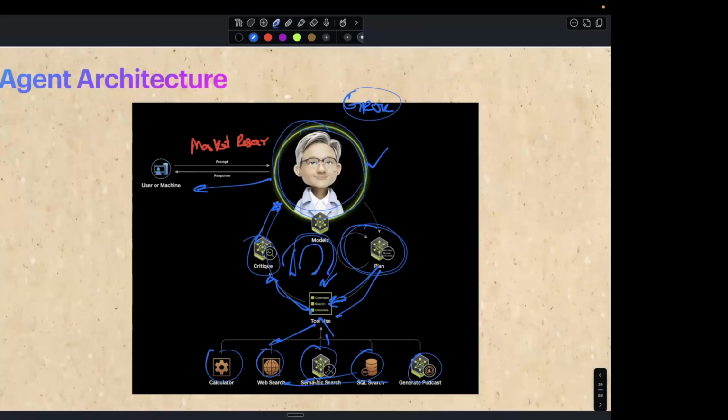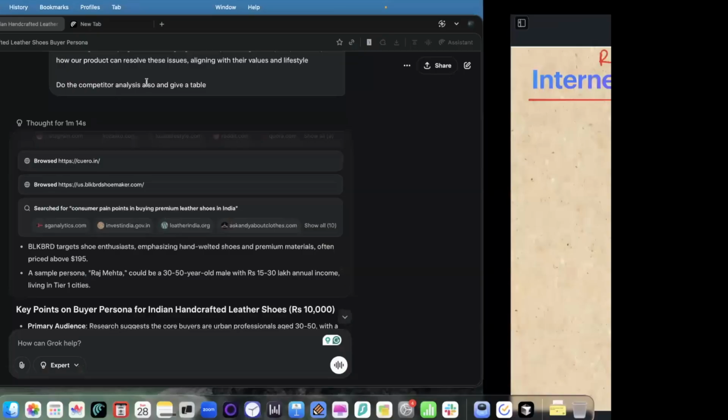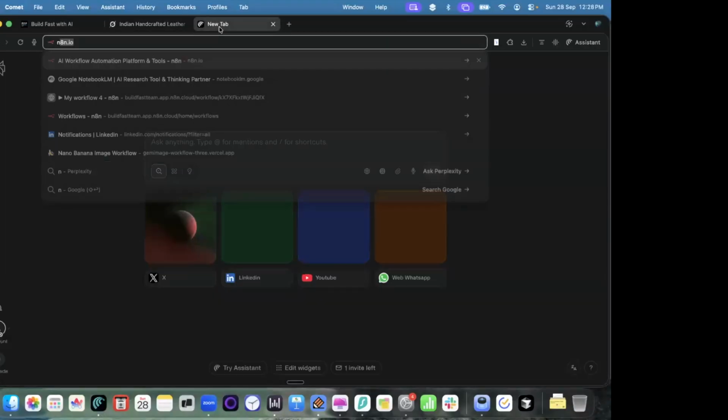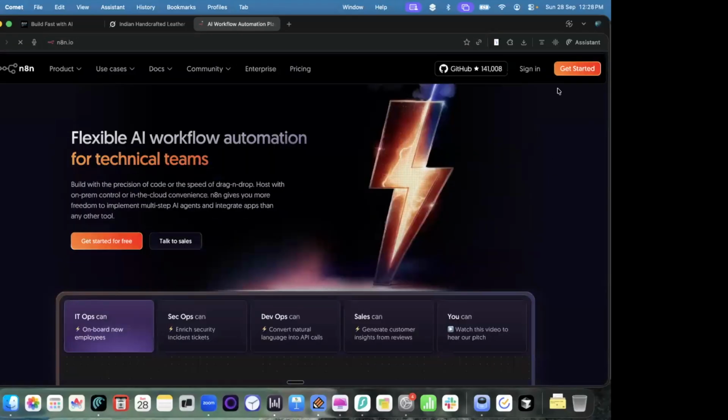Now let us learn how to create this agent using n8n, right? You can create this agent with code also, but currently we want to understand how we can build things without code. That is what I'll show you using n8n. For that, you can go to this website called n8n.io, and you can sign in. I'll just do my sign in.